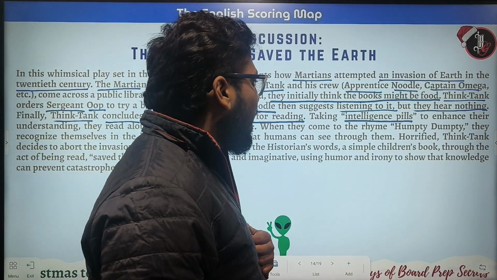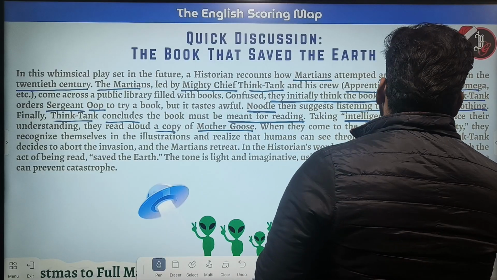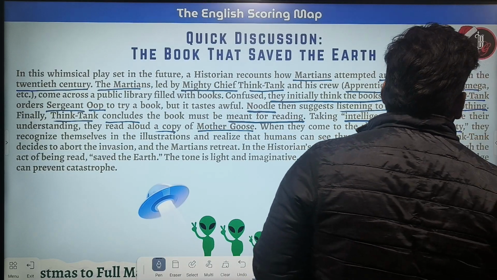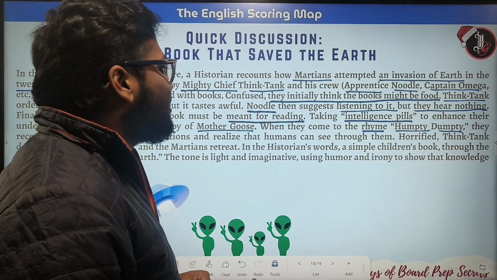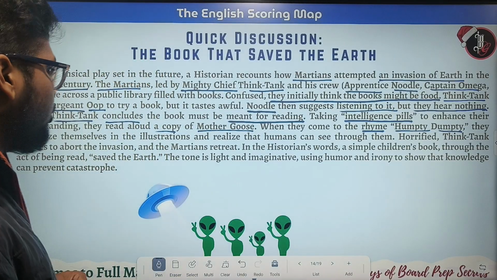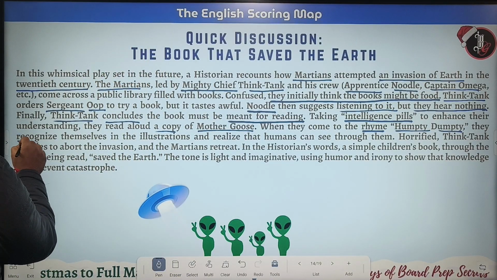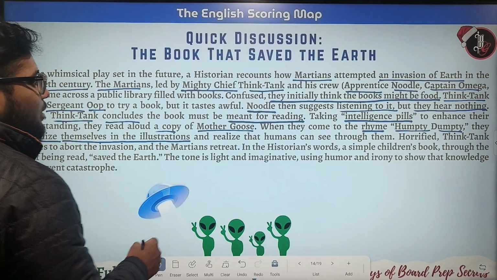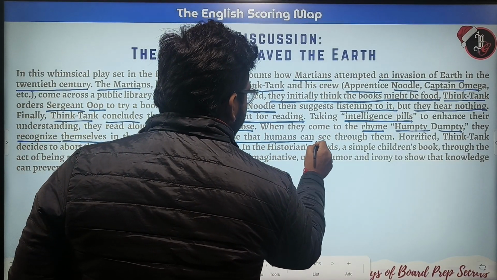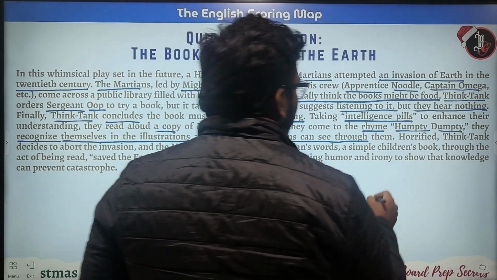When they come to the rhyme Humpty Dumpty, they recognize themselves in the illustrations and realize that humans can see through them also.